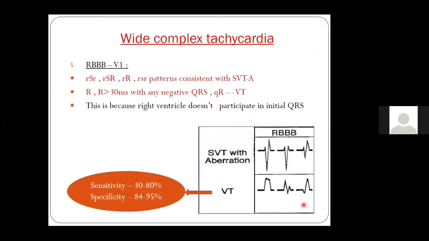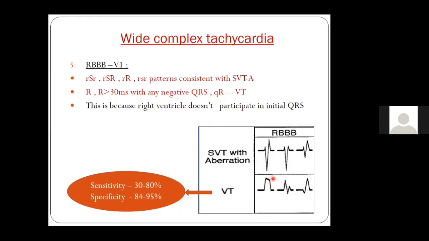Now let's go to the morphological criteria. What is the morphology criteria in a patient who has an RBBB type of VT? A VT which is RBBB type means it may be arising from the left ventricle, or in a patient with LBBB, it arises from the right ventricle, more commonly we know. So an RBBB morphology has a few things which tell that it has to be a VT. What are those? A pure R pattern.